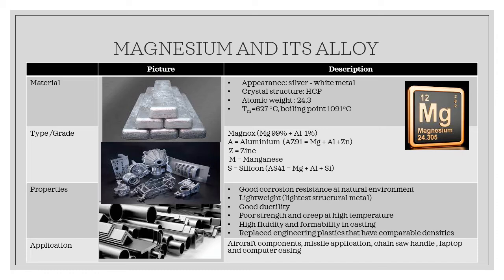Magnesium has good corrosion resistance, especially in natural environment, and it is the lightest structural metal compared to any type of alloy.